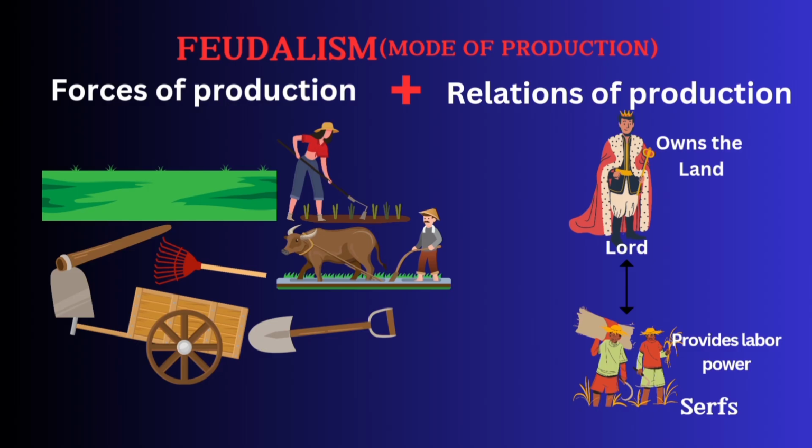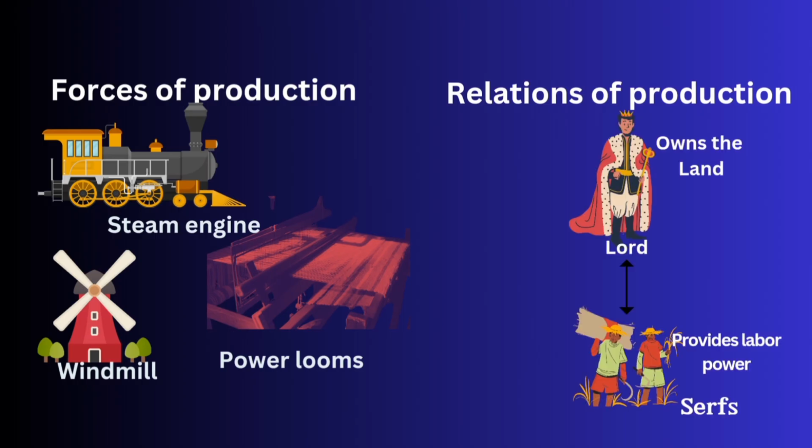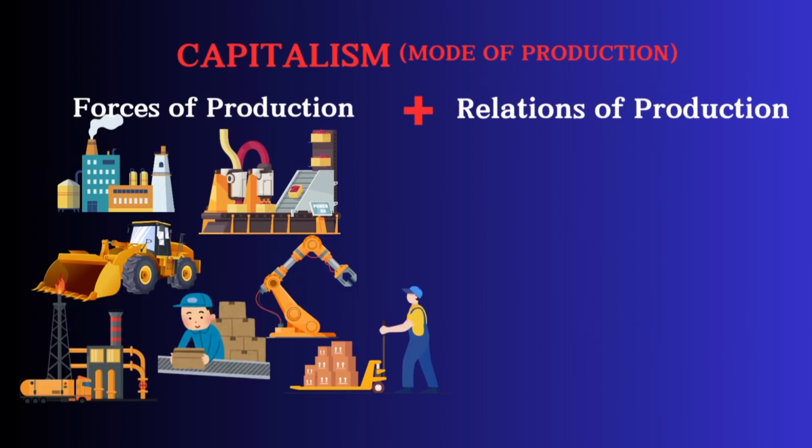But over time, the forces of production in feudalism began to advance from simple tools like the hoes and the cutlass into more efficient tools and technology, such as the steam engine, the windmill, and the power looms. This advancement contradicted the relations of production in feudalism, which was based on land ownership. Feudalism couldn't support the growing demand for mass production, and this led to another mode of production, which is capitalism.